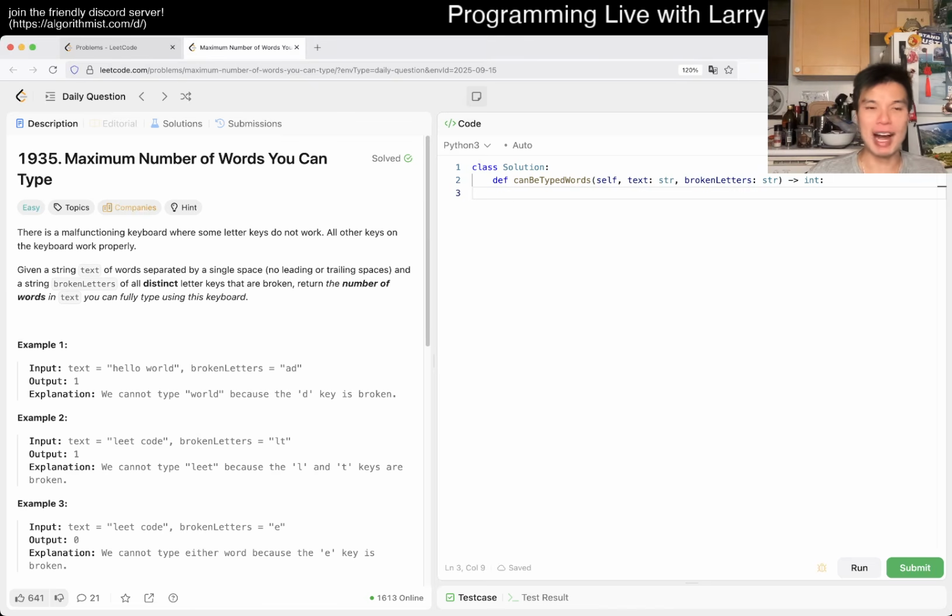Anyway, let's take a look at today's problem. We have 1935, maximum number of words you can type. Okay, you have a malfunctioning keyboard where some letter keys do not work, while the other ones work correctly. So you have broken letters and words you cannot type.